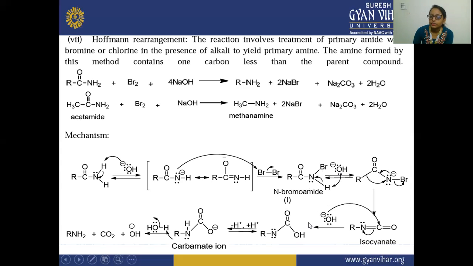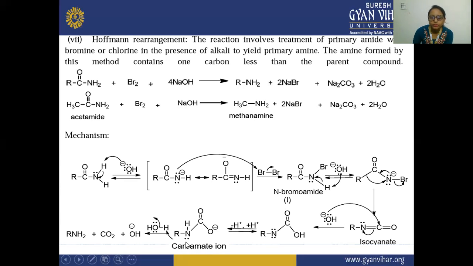After that, again the nucleophile, the OH, reacts with this carbon, and this carbon gets the OH. After that, there is a removal of this proton and addition of another proton. The proton comes from a water molecule and attaches to this nitrogen, and there is a formation of the carbamate ion.